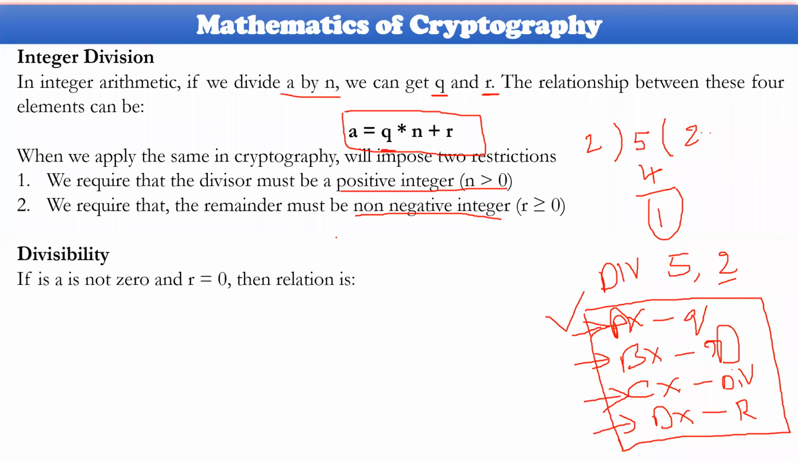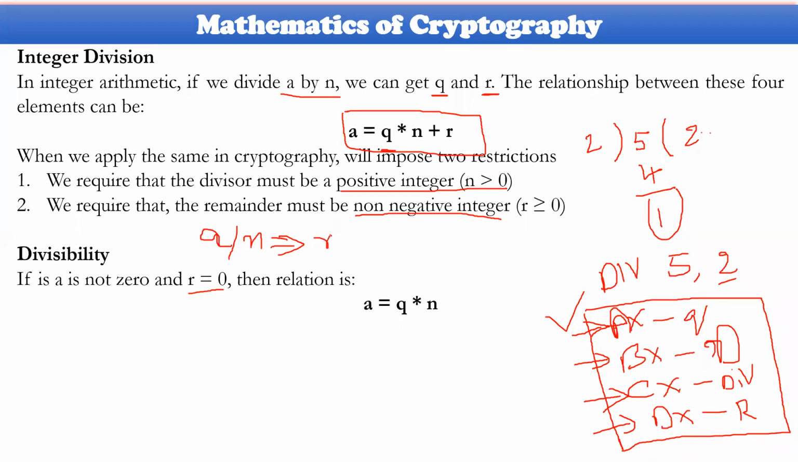And then followed by divisibility. Divisibility is different from integer division. Divisibility means that if a is non-zero and a is divided by n, then the remainder r will be equal to 0, in the sense that n completely divides this particular a. That is the meaning.